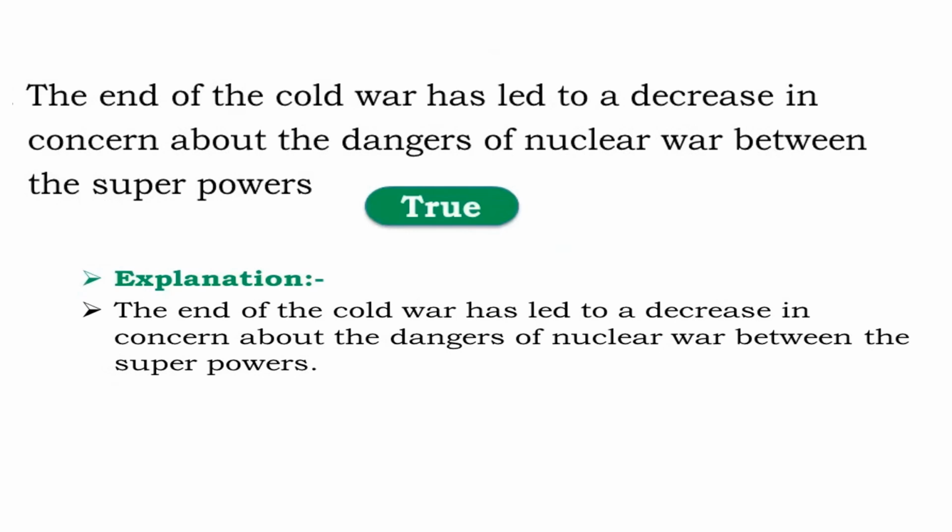Number 2 says that the end of the Cold War has led to a decrease in concern about the dangers of nuclear war between the superpowers. This statement is right or true. The end of the Cold War has led to a decrease in concern about the dangers of nuclear war between the superpowers. Therefore, this statement is correct.